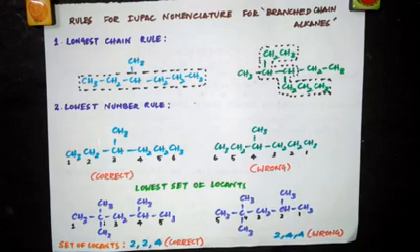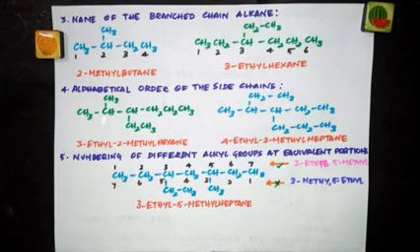So overall, first step, you have to choose the longest parent chain. Second, you have to number the parent chain in such a way that the substituents get the lowest number. If you have more substituents, then you have to choose that set of locants which has the lower number at the first point of difference. Now moving on to the next rule.